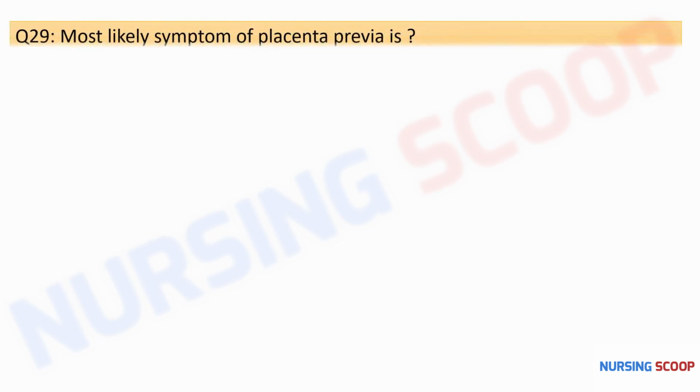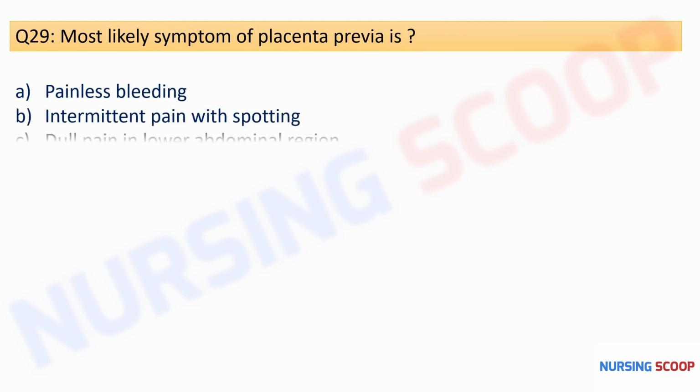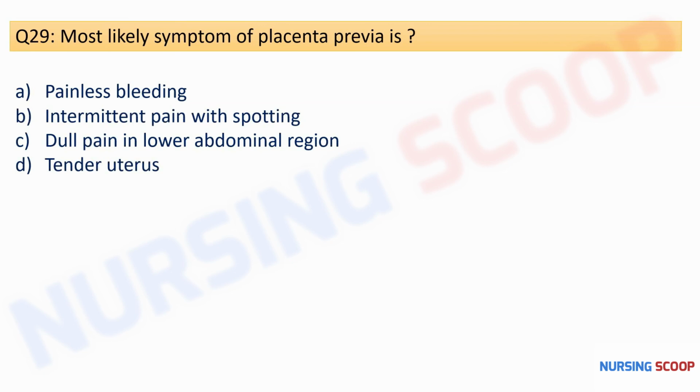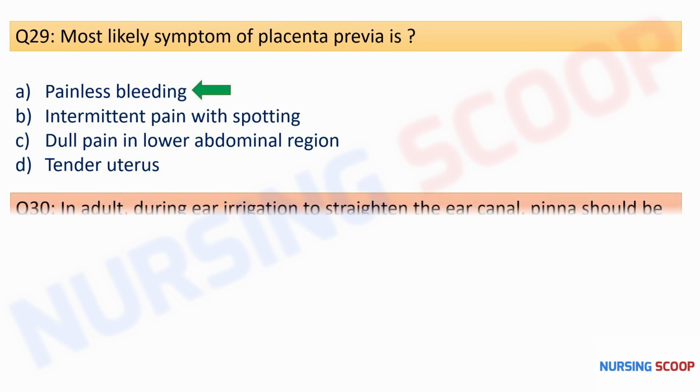So next question is, the most likely symptom of placenta previa is painless bleeding, intermittent pain with spotting, dull pain in lower abdominal region, or tender uterus. So here the correct option is option A, that is painless bleeding. So the common symptoms of placenta previa are the painless bleeding and soft and non-tender uterus. So the correct option is option A. So with this, moving to the last question of our today's video.